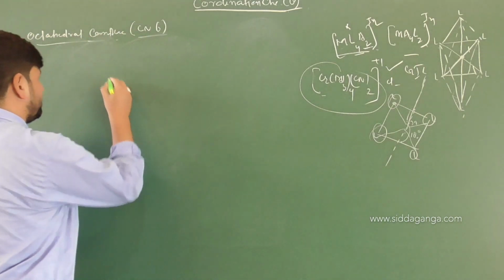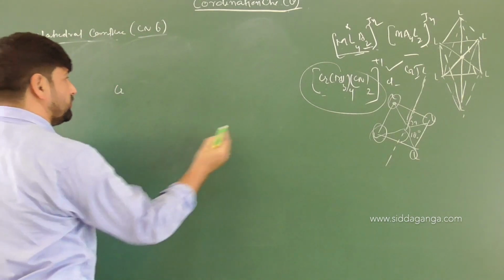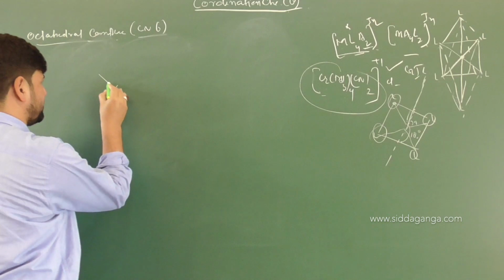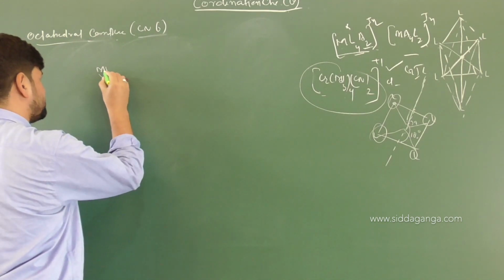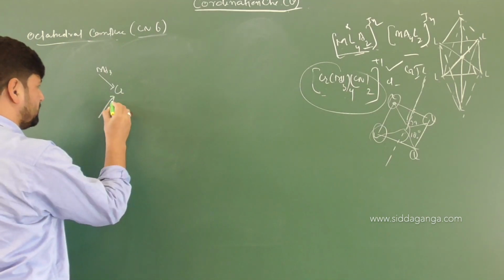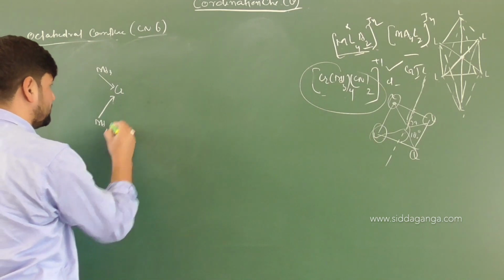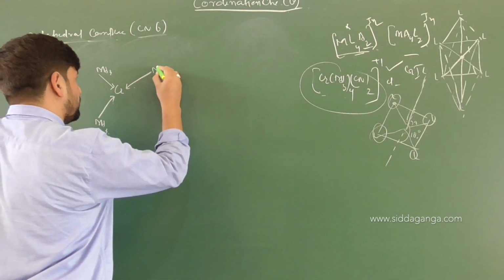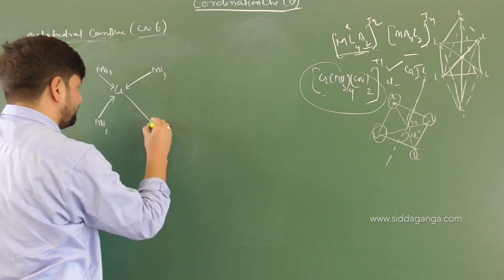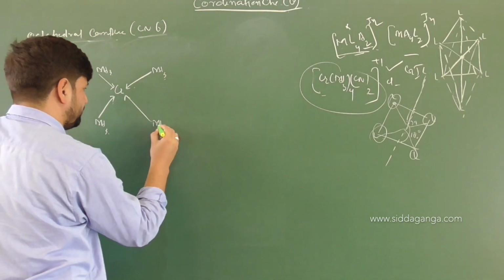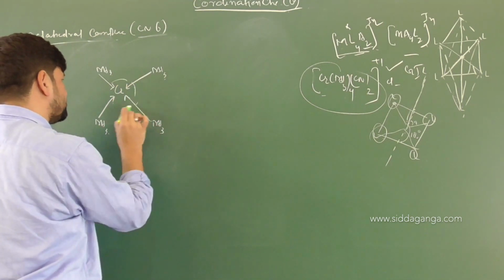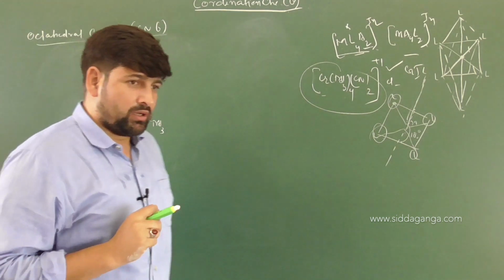So we have a complex like we have Cr, we have got ammonia. How many ammonias are there? There are 4 ammonias. So this is NH3. Then you got one more NH3. Then you have one more NH3. Then you have one more NH3. So these are all at the angle of what degrees? 90 degrees. Keep it in mind.